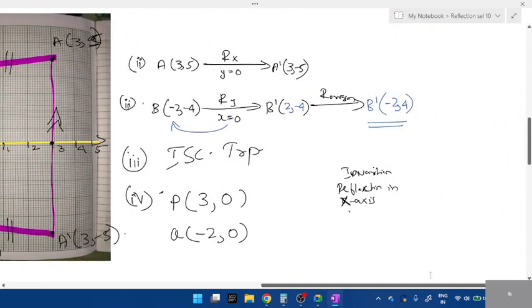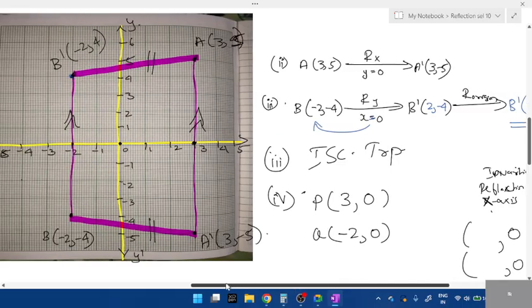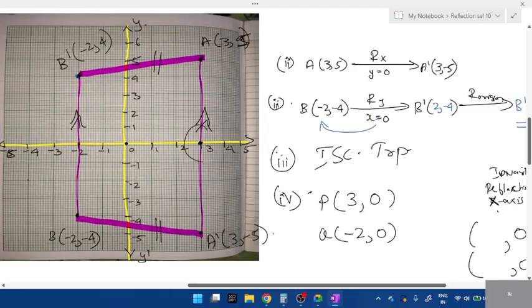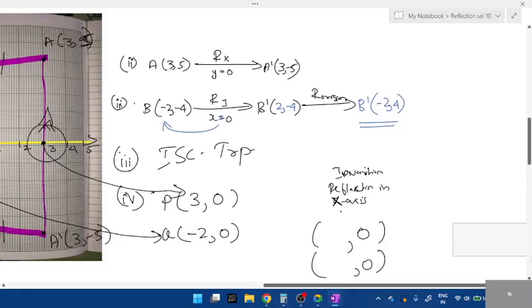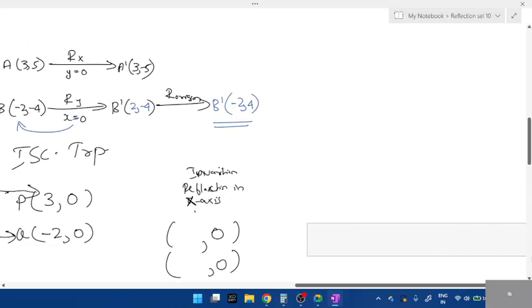Fine. See, whenever they tell reflection in the x-axis, take any random point. Your y value will be 0. Remember this. Your y value should be 0. That is what I mentioned. But I thought you have to take it from the graph itself. You can even take this point. Look at this 3 and this 2. You can just write 3 comma 0 and minus 2 comma 0. If not, you can just take any point. 5 comma 0, minus 17, anything is fine.